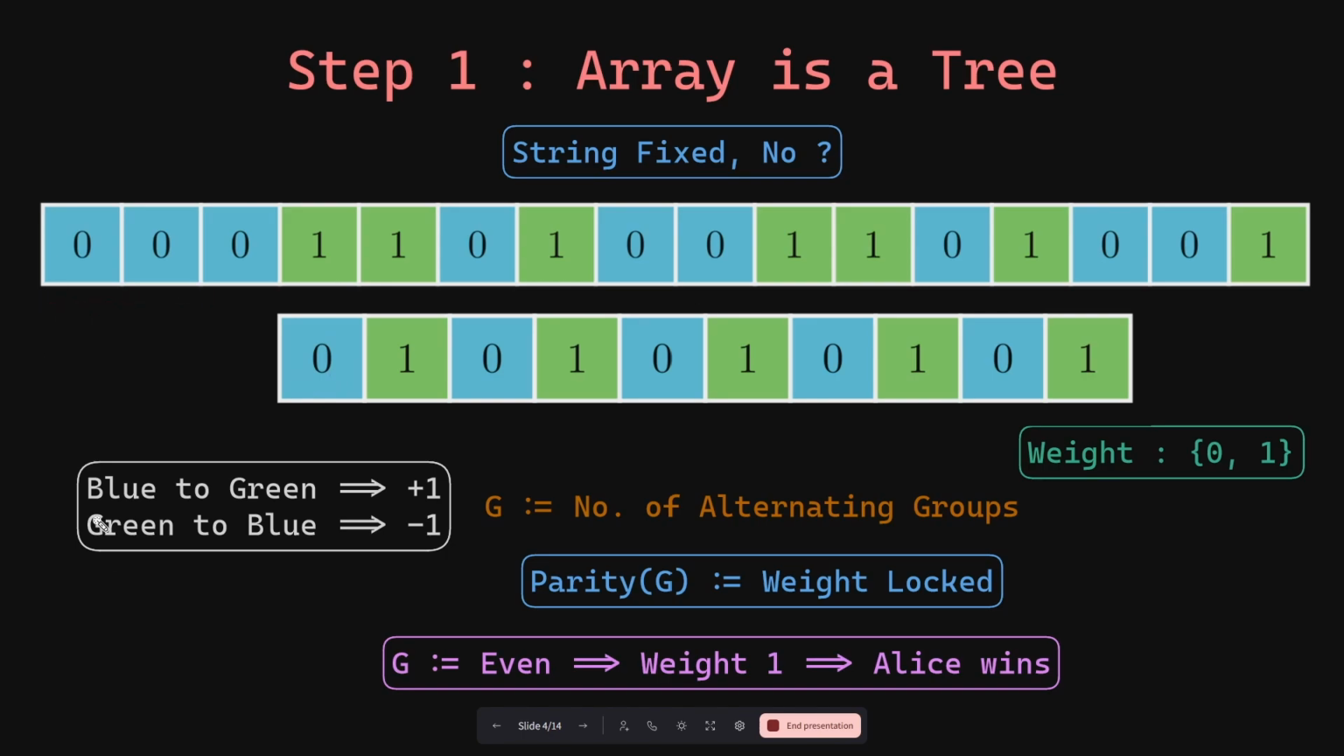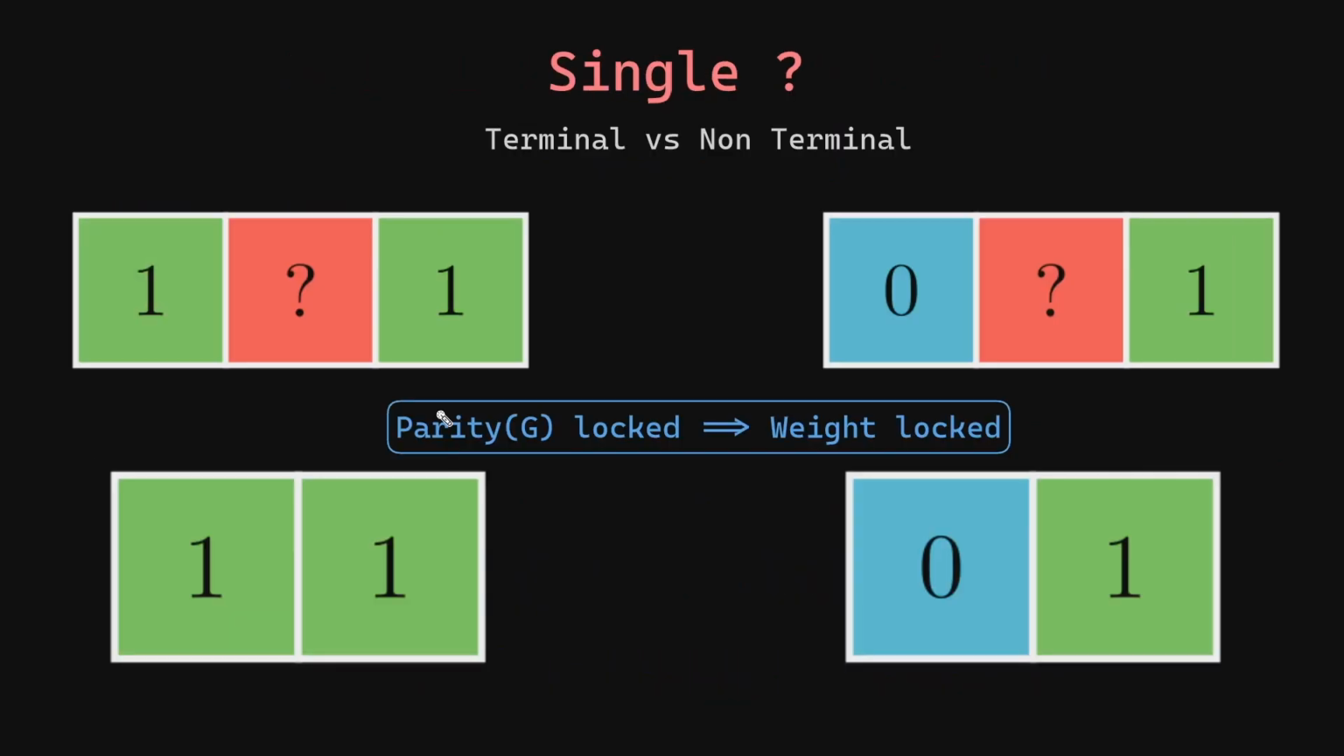And if you want to dive more into the details, you can see that if the number of groups is even, then the final weight will always be 1. And since that is the maximum weight that is possible, Alice will always try to ensure that the number of groups is even. That is, she will always try to make sure that there are an even number of alternating blocks. We have established that whoever controls the parity of the number of groups is the winner of the game.